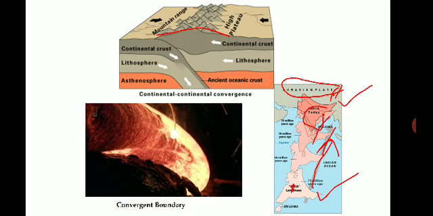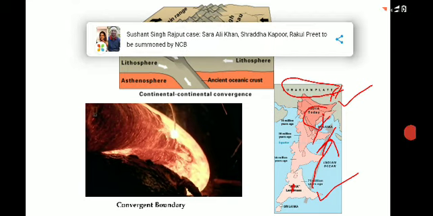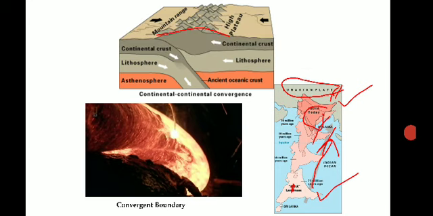What we see now is the Himalayan mountains. Earlier there was a sea there, and now there is no sea, because of the collision of the two plates. It has converted into mountains, the Himalayan mountains.